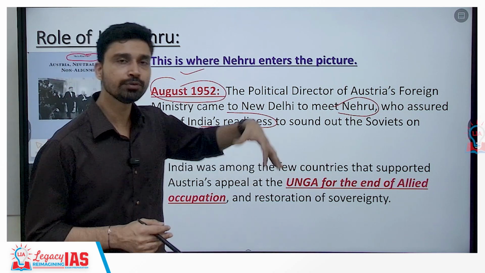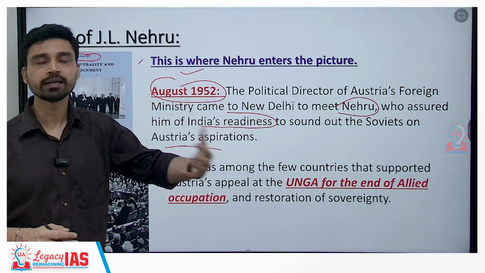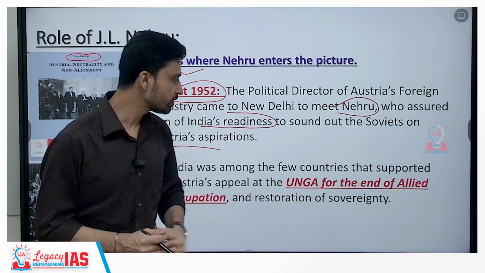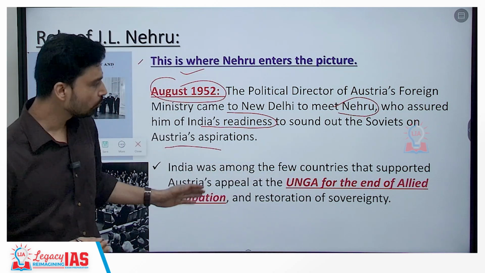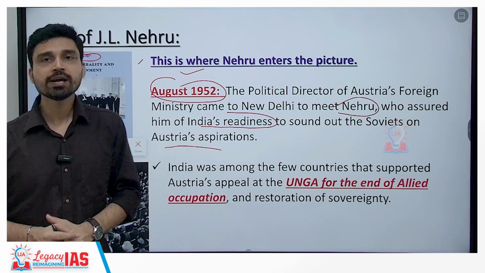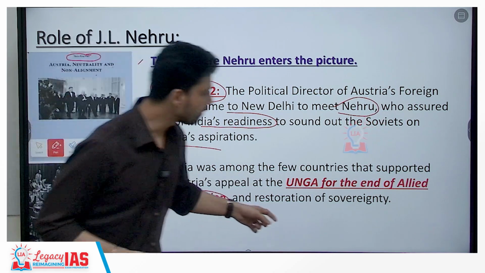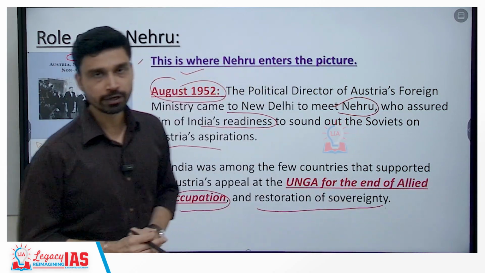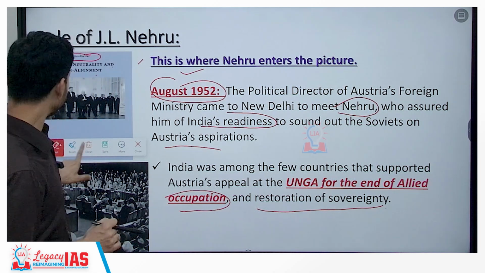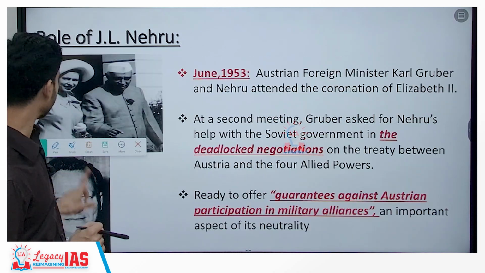Now, India was among the few countries, and this is something that also gets reflected in India's decision in the United Nations General Assembly. India was one of the few countries that supported Austria's appeal at UNGA for the end of Allied occupation and restoration of sovereignty. So, this was the first stance that was taken under the guidance of Prime Minister Nehru.